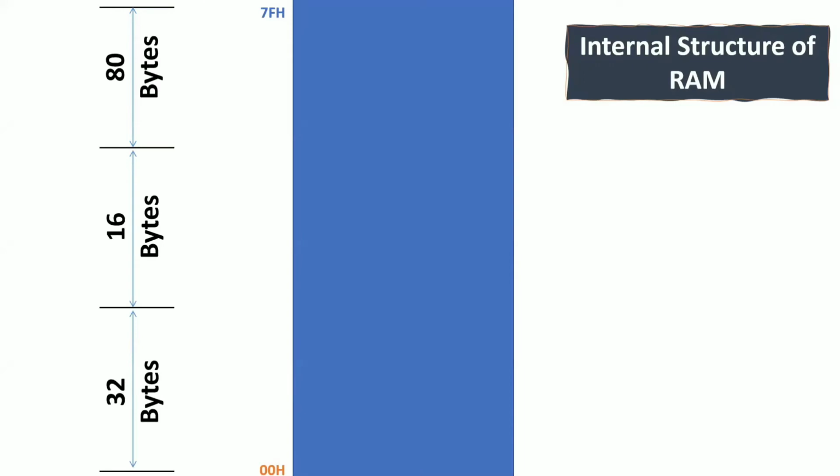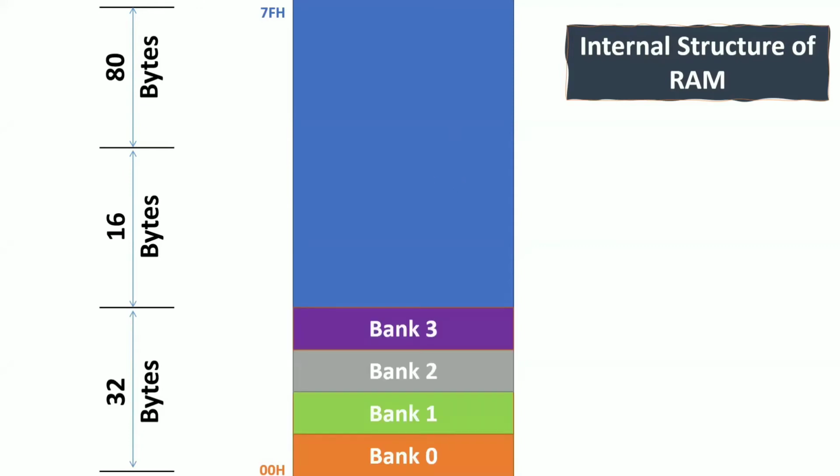Yes. Now come to the first 32 bytes. If you pay attention to my 8051 microcontroller features, we have general purpose registers, right? How many general purpose registers are there in your 8051 microcontroller? Total 32 general purpose registers. Those 32 registers occupy the first 32 bytes of your RAM.